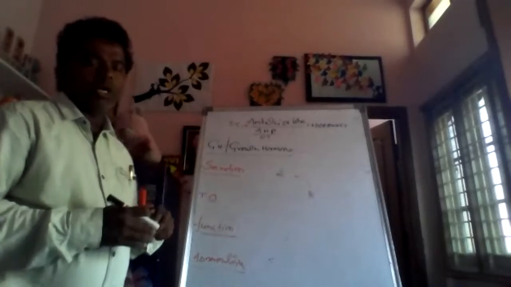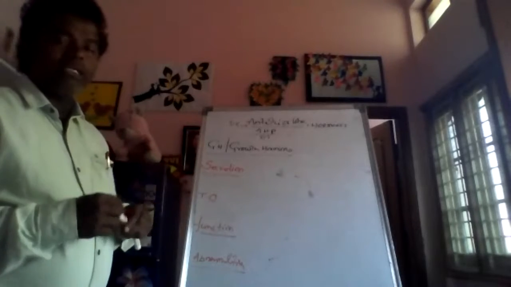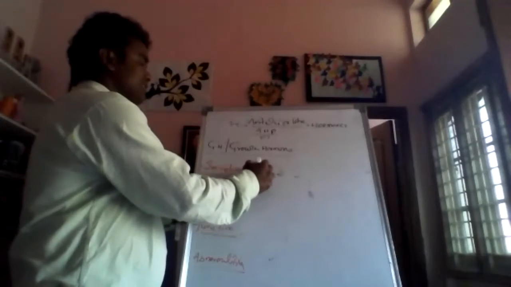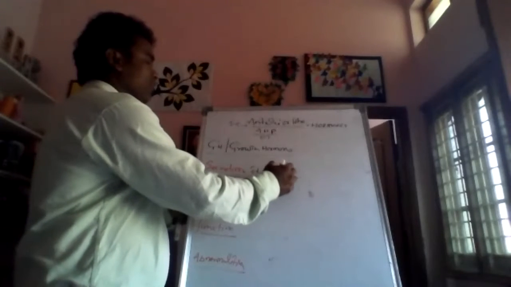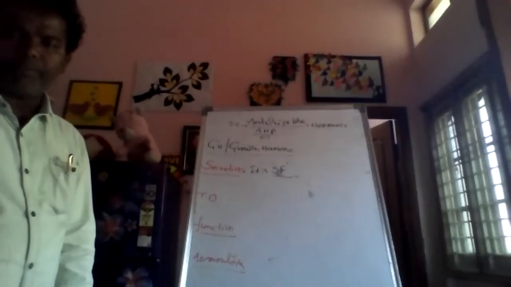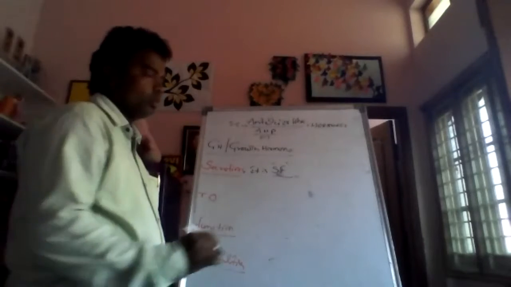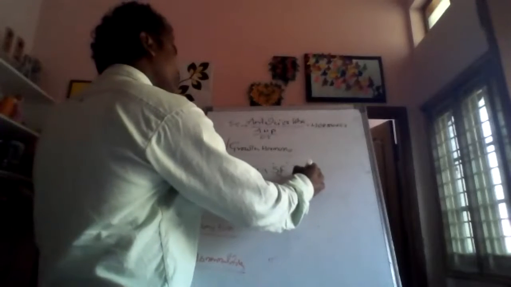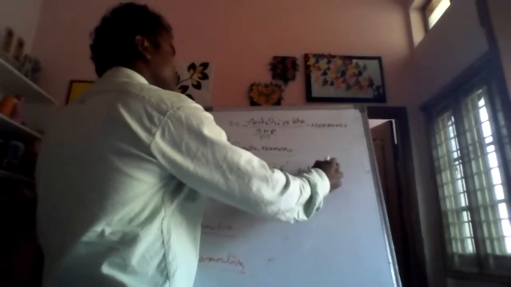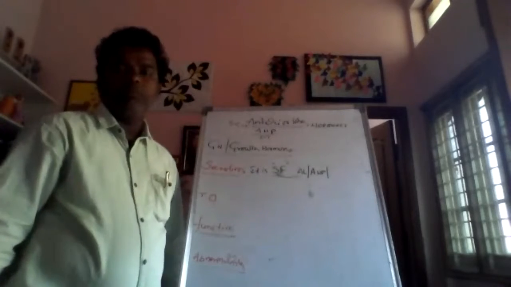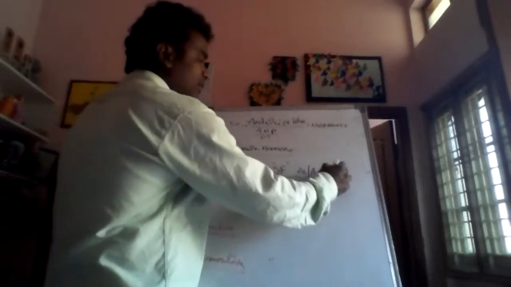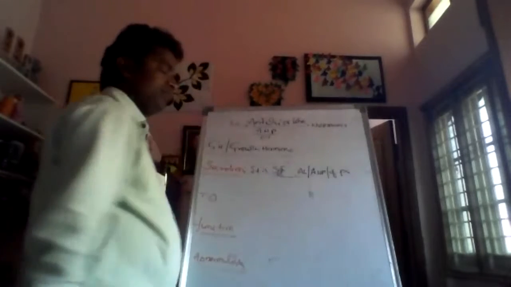GH means growth hormone. Secretion means secreted from. SF is nothing but secreted from. So, anterior lobe or adenohypophysis of the pituitary gland.